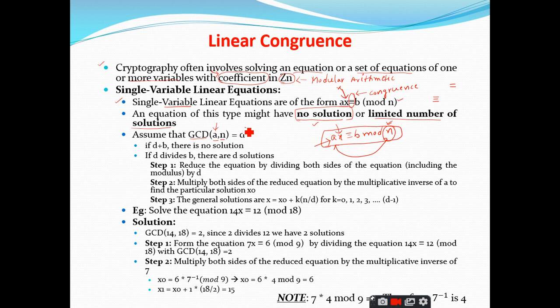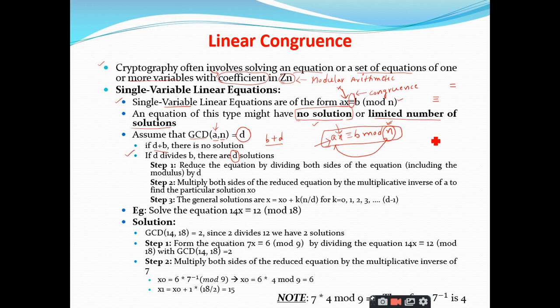If it is equal to some value d, then you have to check whether d divides b, right? If d does not divide b, then there is no solution, nothing to do. We will see with an example also. And if d, the GCD of a comma n, divides b, then how many solutions do we have? It is equal to d solutions. That means whatever value you have for the GCD, that many solutions you have.